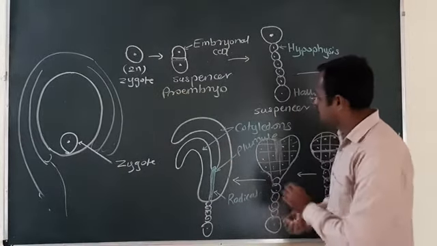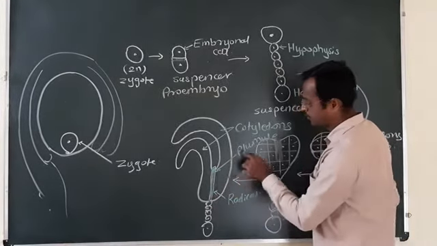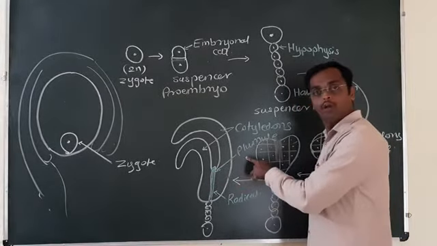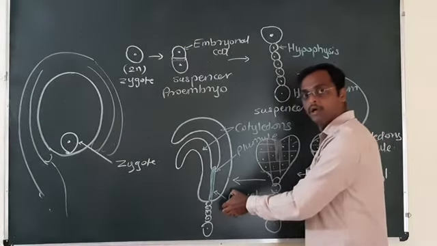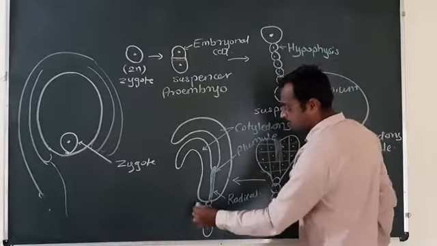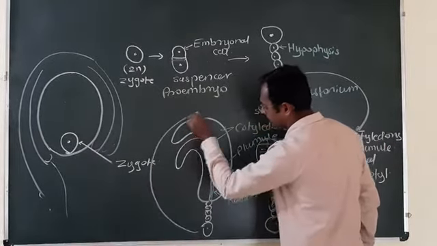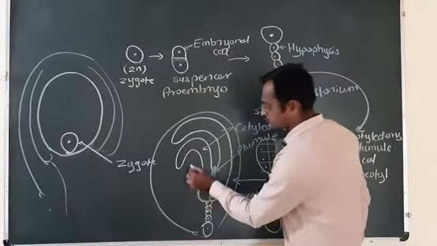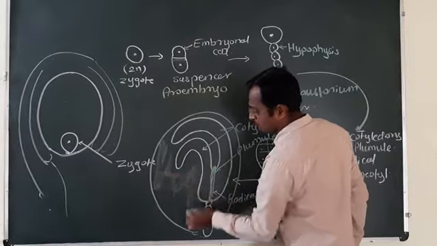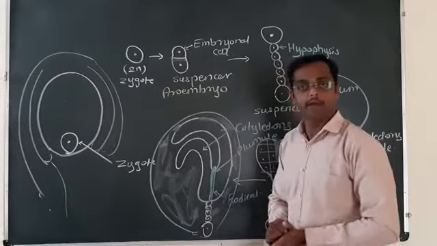Now these are the structures. These are the cotyledons. Here it is the embryonal axis which shows the plumule and radicle. Plumule will develop into the shoot system while radicle will develop into the root system. And the entire embryo is surrounded by the endosperm. Here the nutritive tissue endosperm is present. This occurs in the dicot.